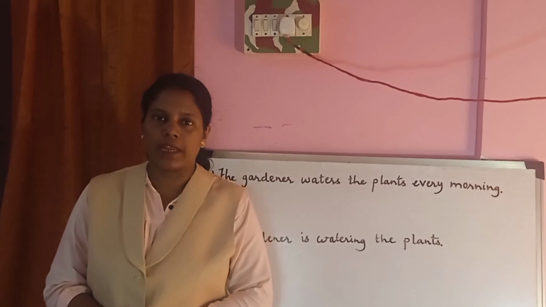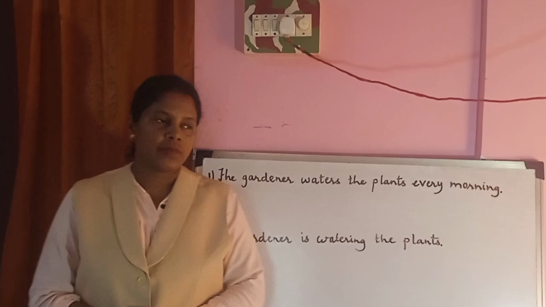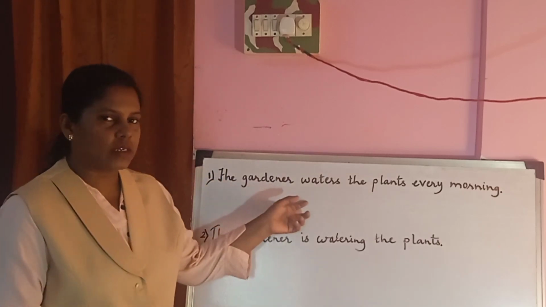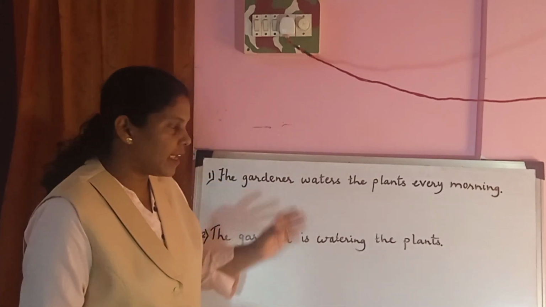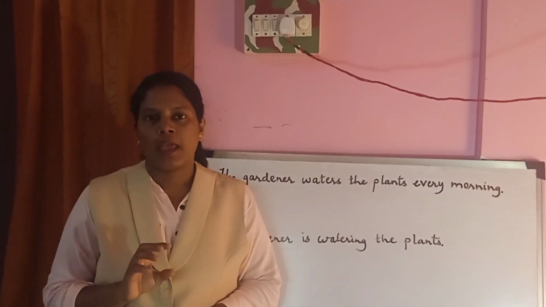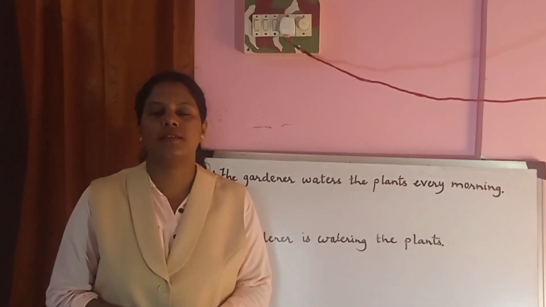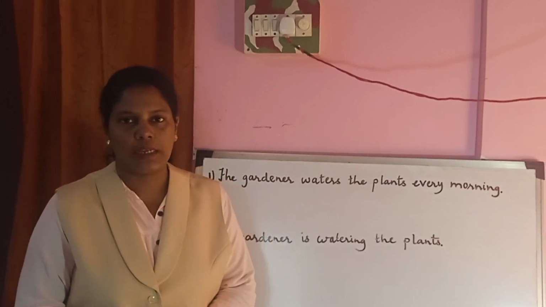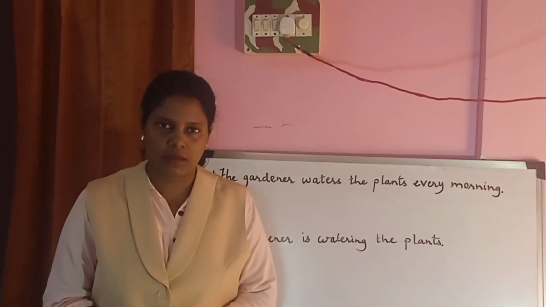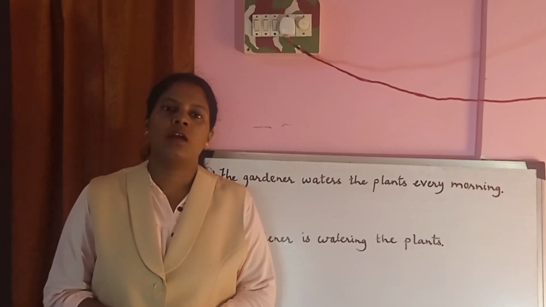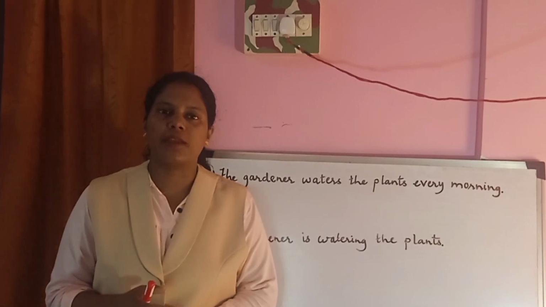Let us take the first sentence. Have a look at the first sentence on the board. The gardener waters the plants every morning. Now this sentence is in active voice. Why this sentence is said to be in the active voice is because the subject in the sentence is active. It does an action upon an object. So it is said to be in the active voice.